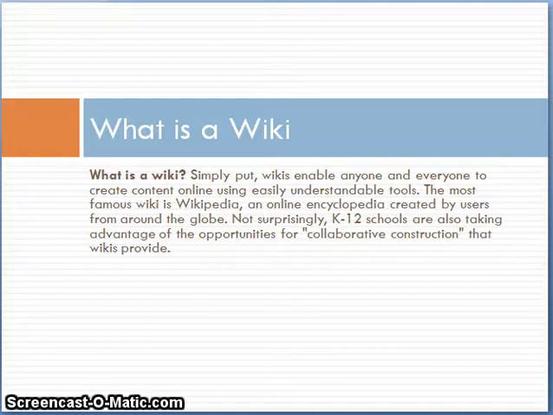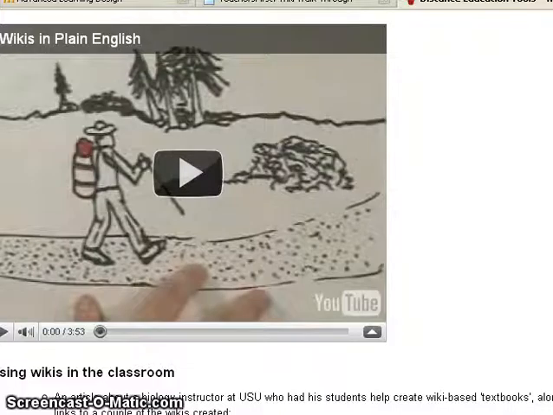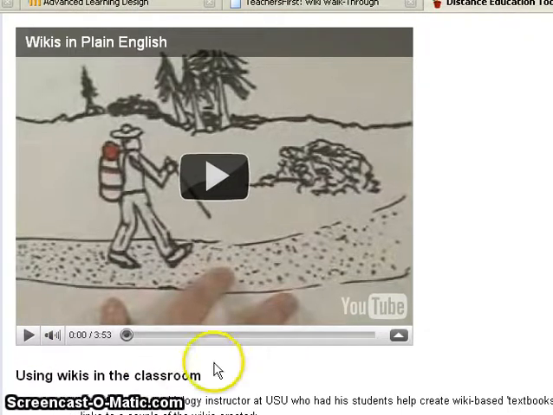Probably the most famous wiki that many of us are familiar with is Wikipedia, the online encyclopedia that was created from users all around the globe. So it isn't very surprising that schools K through 12 are taking advantage of the opportunities for collaborative construction that wikis provide. I would like to take just a moment and have us watch a quick video on how wikis work.